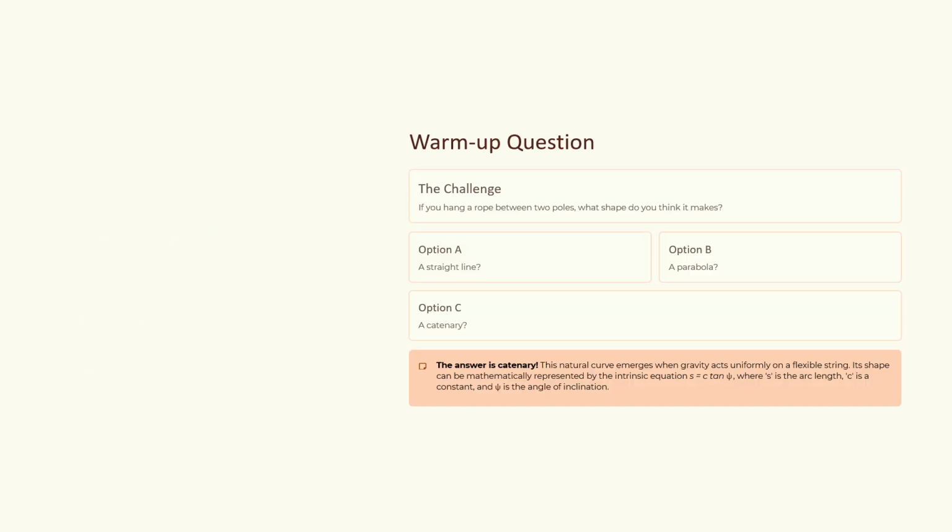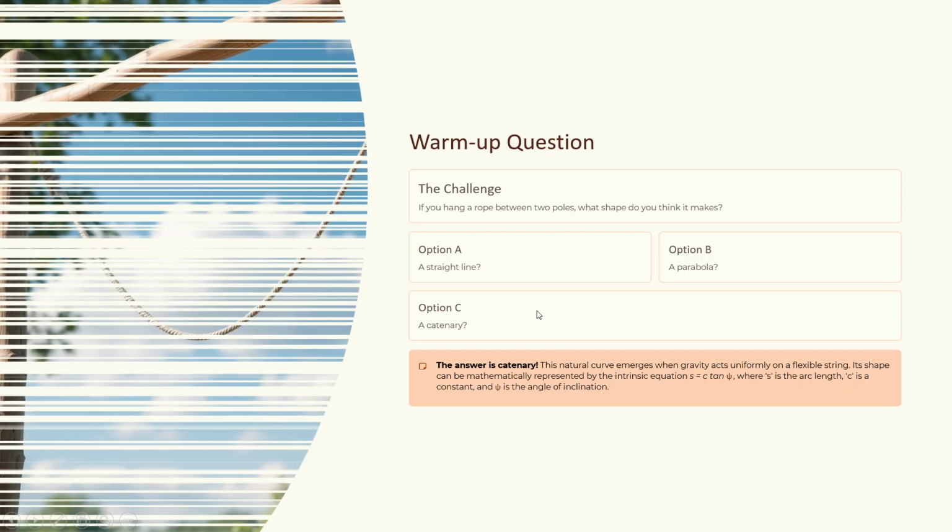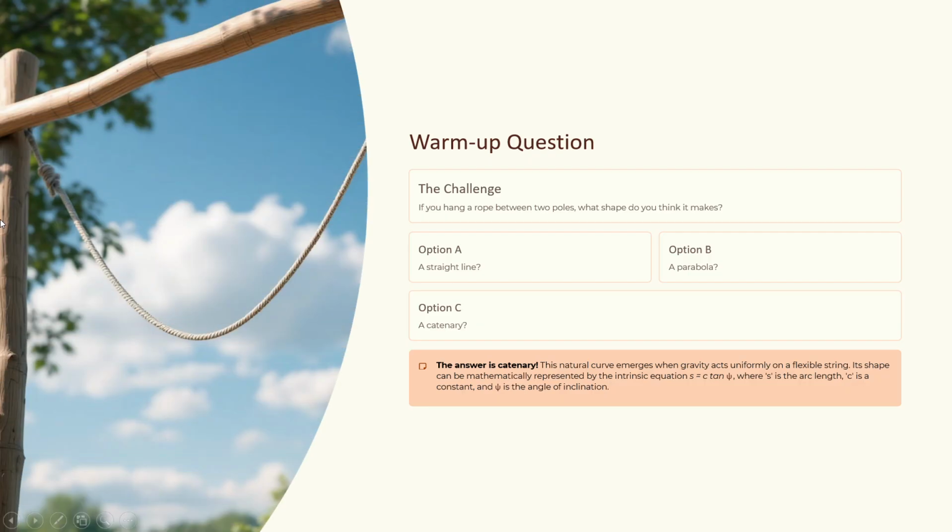Okay, now we will have a question. If you hang a rope between 2 poles, what shape do you think it makes? A straight line, a parabola, or a catenary? The answer is it forms a catenary shape. This natural curve emerges when gravity acts uniformly on a flexible string.